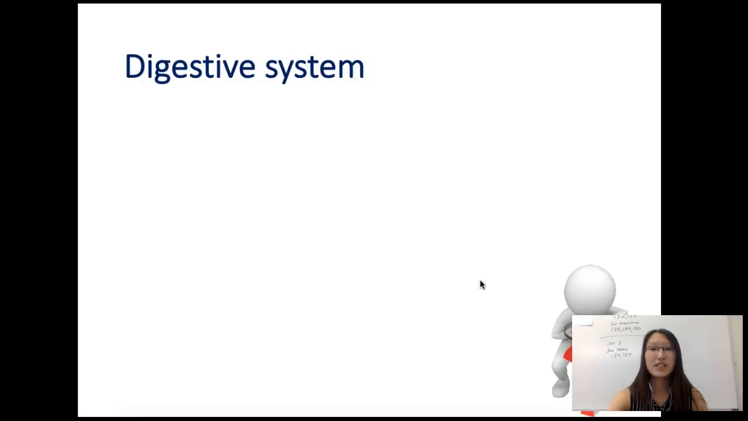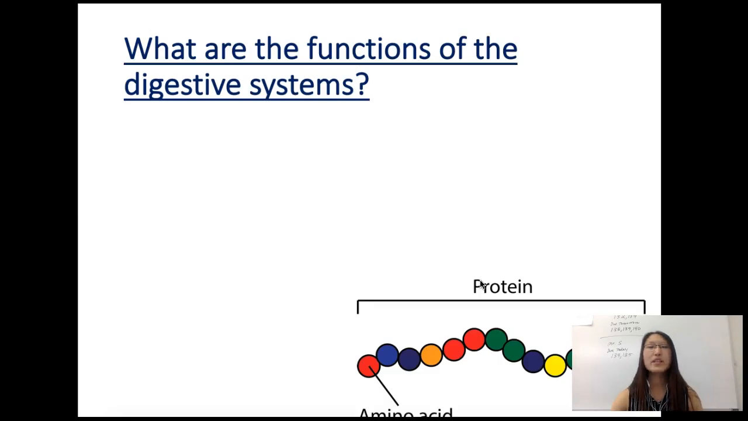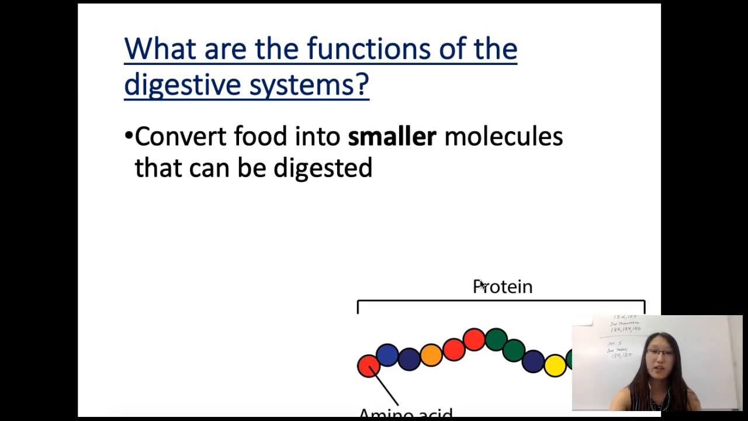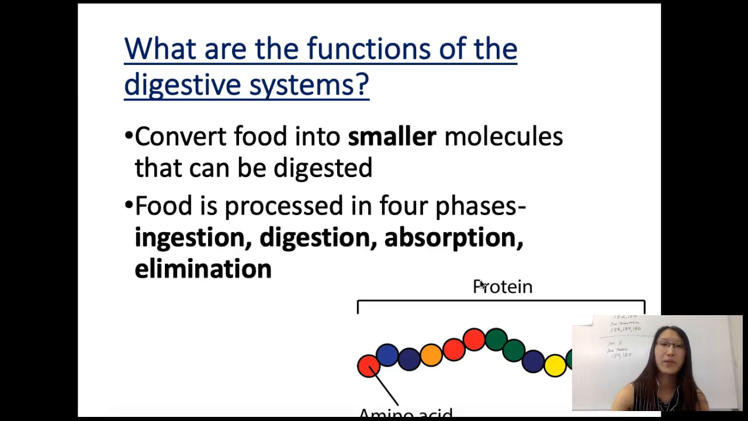Now we're going to talk about the digestive system. So what is the function of the digestive system? The function of the digestive system is to break down food into smaller pieces, and then we want to absorb the nutrients so that you can live. Food is processed in 4 phases. The first phase is ingestion, where you take the food into your mouth. The next step is digestion, where we actually break down the food into smaller pieces. And then we have absorption, where we absorb the nutrients into the bloodstream so that they can be carried all around our body. And then lastly, we have elimination, where we get rid of the waste that our body doesn't need.